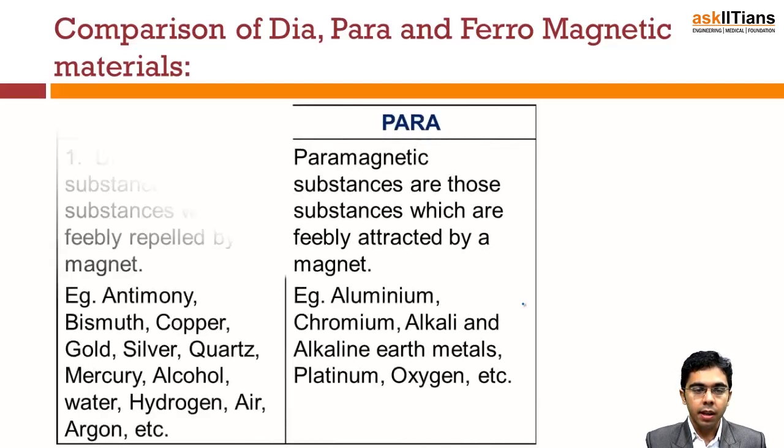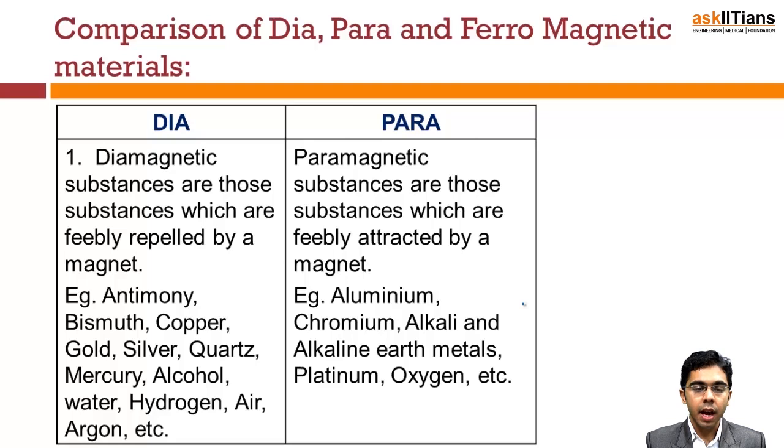Diamagnetic substances are those substances which are feebly repelled by a magnet, and paramagnetic substances are those which are feebly attracted by the magnet. Examples of diamagnetic materials are antimony, bismuth, copper, gold. And if we talk about paramagnetic, these are aluminium, chromium, alkali and alkaline earth materials, etc.